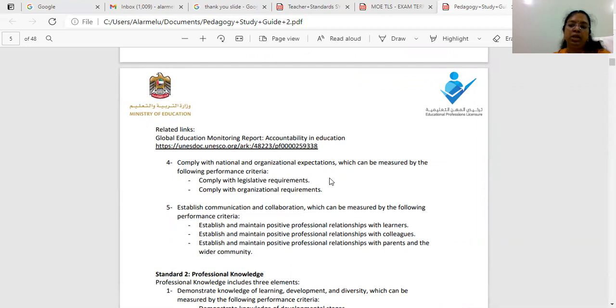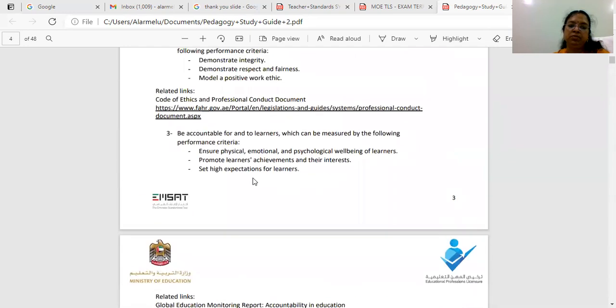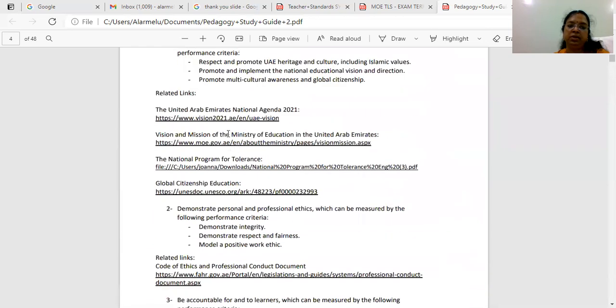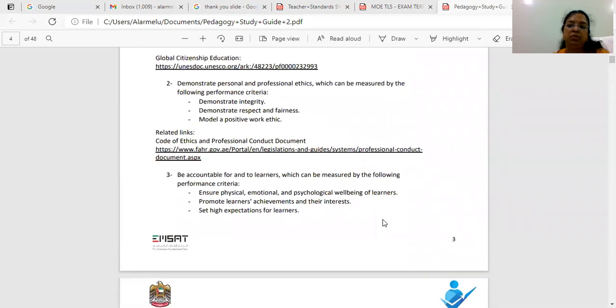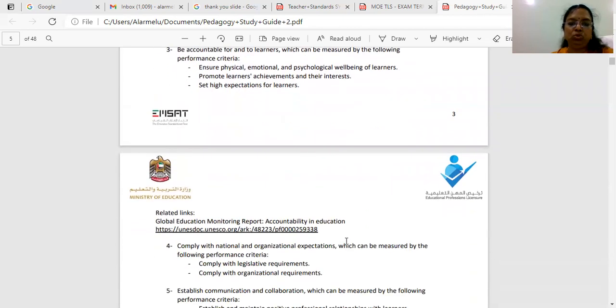So there is no definite content or syllabus which is given in printed form. You can go to this website which is given by the ministry here. You can give it a read-through. And there is some very valuable UAE Vision YouTube content available. You can go through that as well.